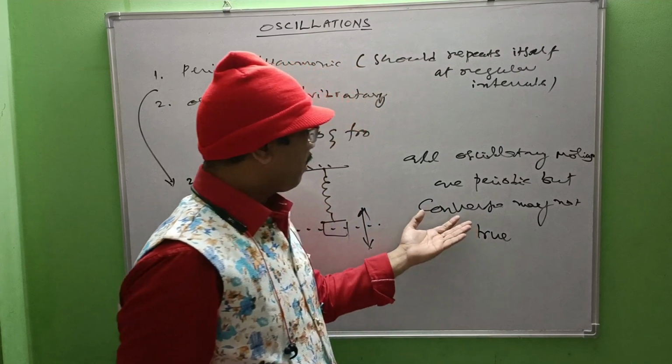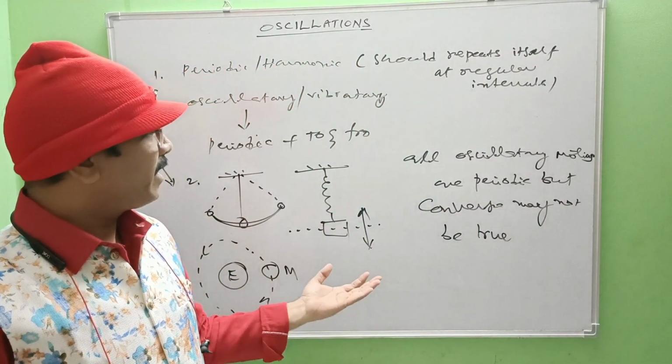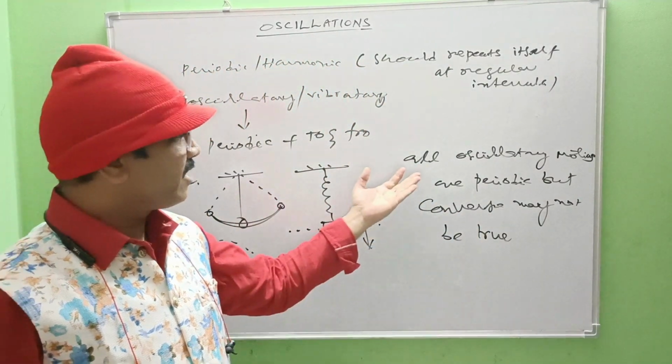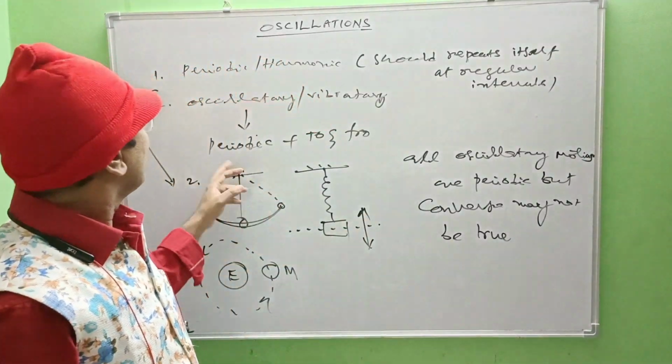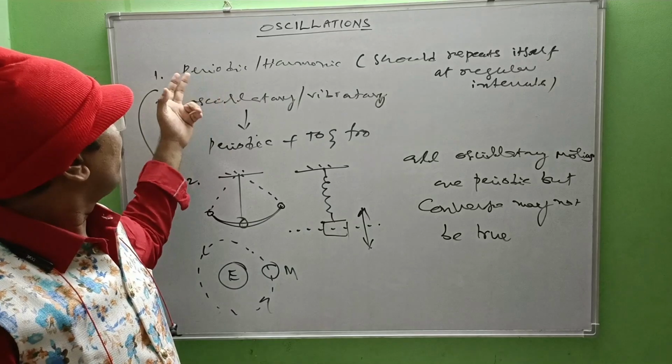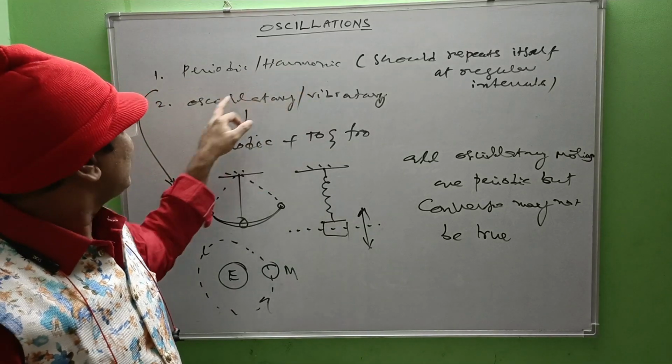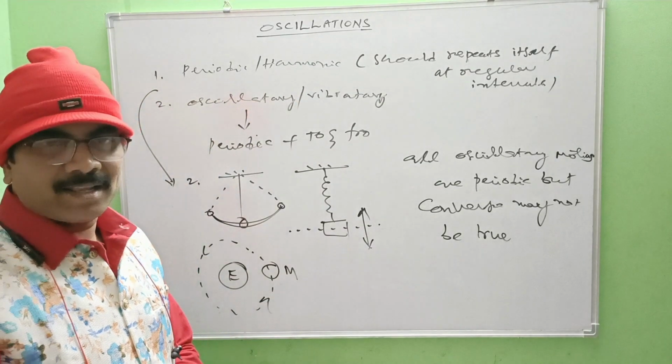Means all periodics may not be oscillatory, but all oscillatory is periodic. So that's what we need to know here: periodic or harmonic, and the second one, oscillatory or vibratory.